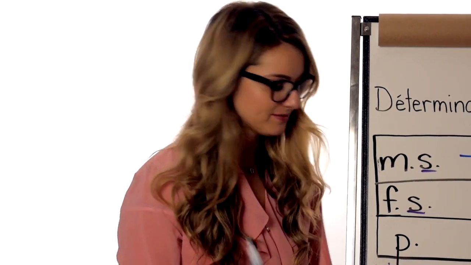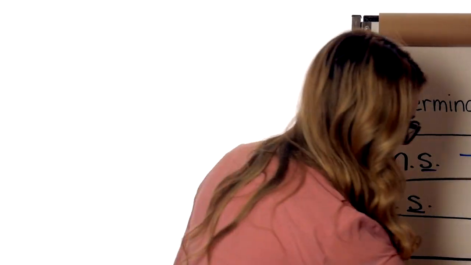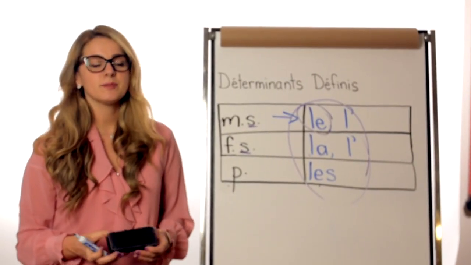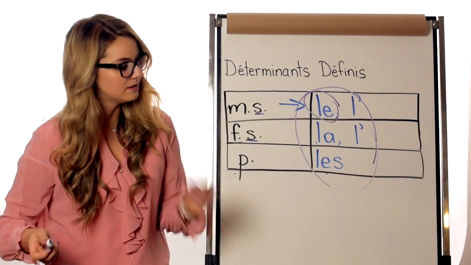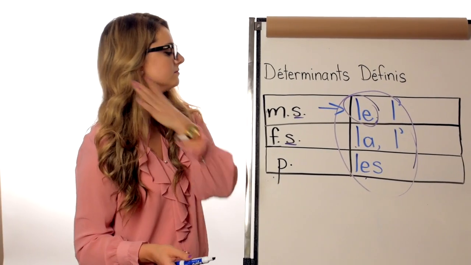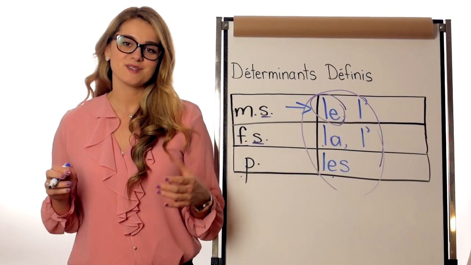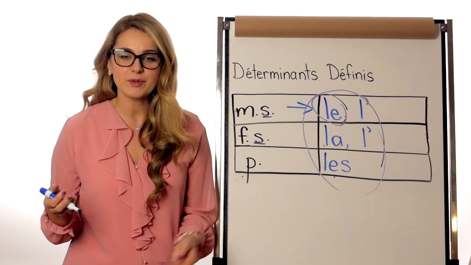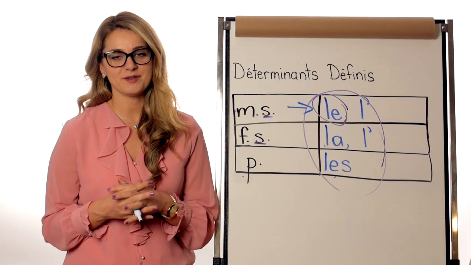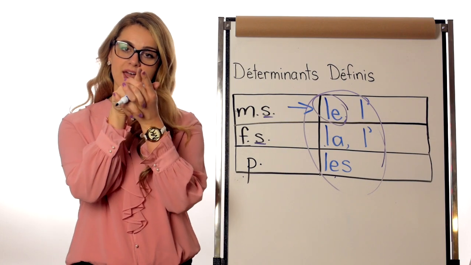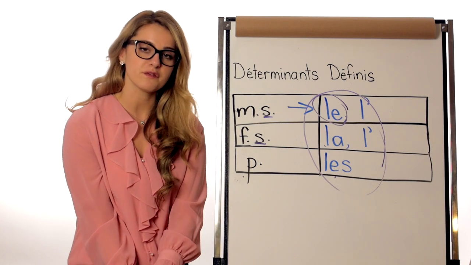Now I'm going to test you. I'm going to give you a word that we had already seen in the previous lecture, and I will have you add the déterminant in front of the word.